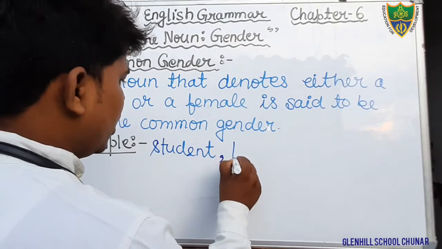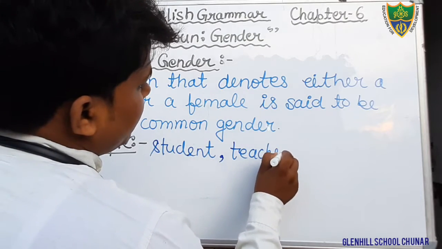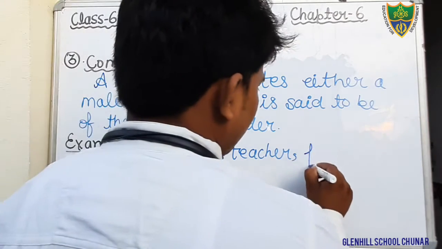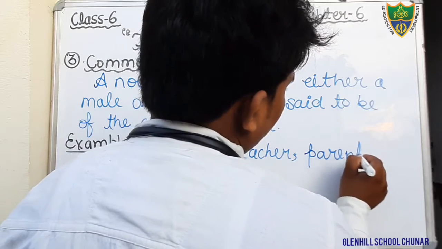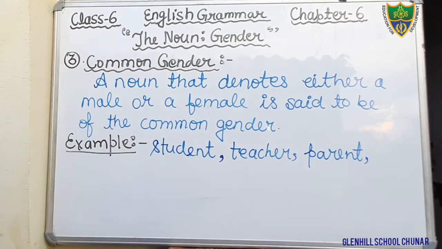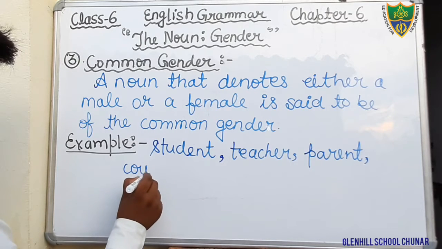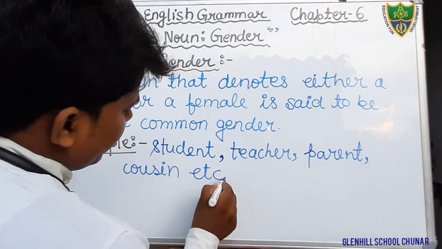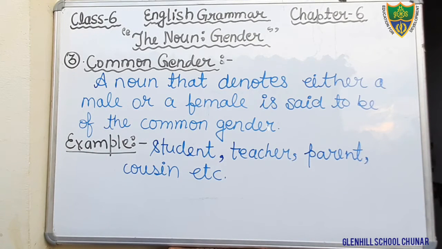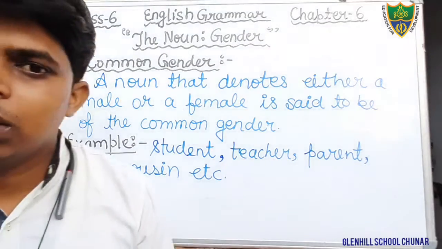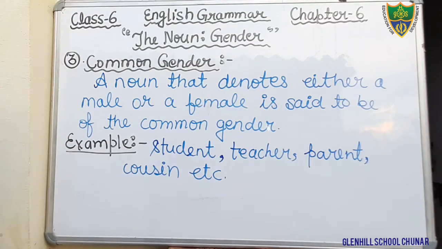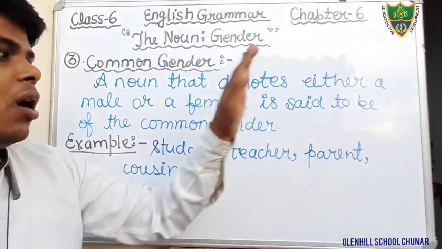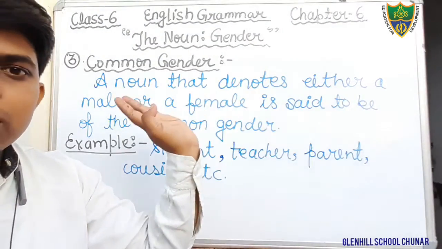In the same way, teacher may be male, may be female. Parent may be male, may be female. Cousin, C-O-U-S-I-N, cousin may be male, may be female. Okay students, in this way there are so many examples that we keep in the category of common gender. Okay, so I hope that you all have understood what is common gender. The noun which denotes either male or female is said to be of the common gender.